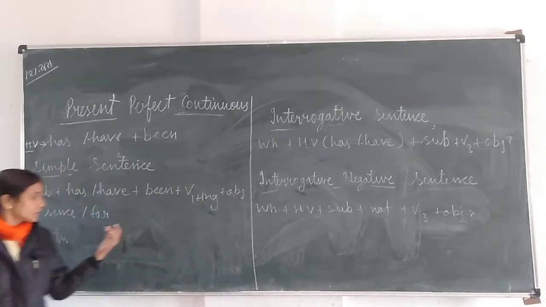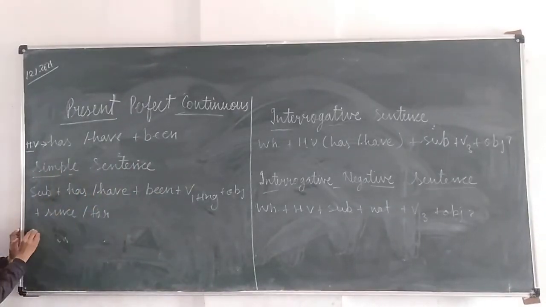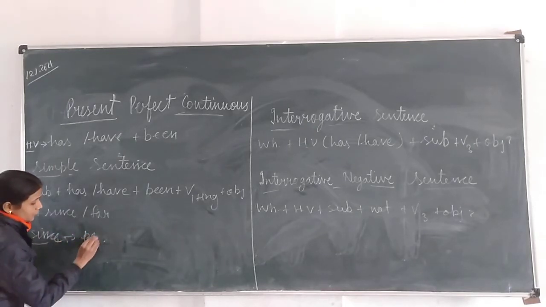So now I am writing here also. You all have to note down in your notebook. Since is used with point of time.